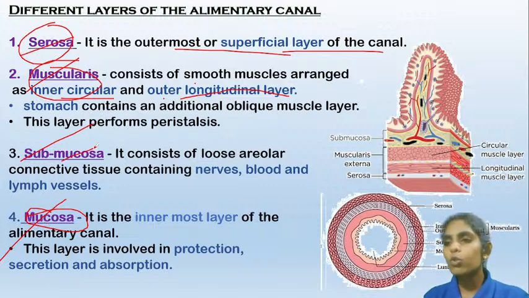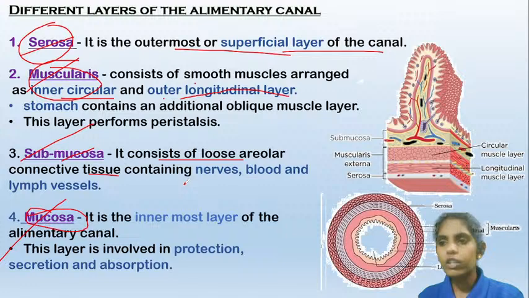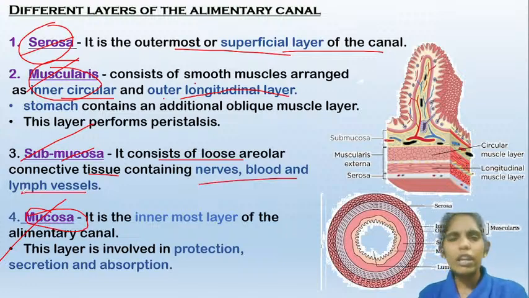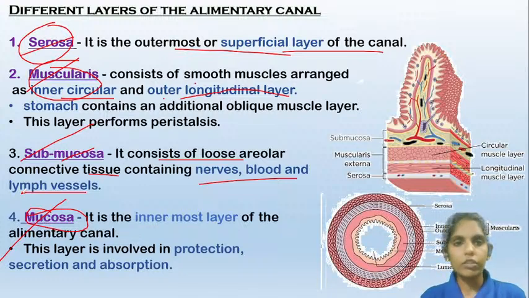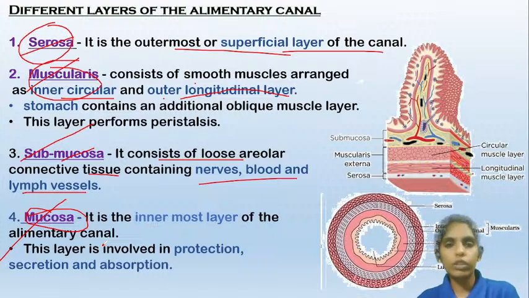Now coming to the submucosa, it is a loose areolar connective tissue which contains the nerves, blood vessels, and the lymph vessels. So this layer contains all the blood vessels, the nerves, and the lymph vessels. And coming to the last layer, the innermost layer, that is the mucosal layer. This layer contains all the cells which secrete the hormones or the digestive juices into the digestive canal. The serosa is the outermost layer.